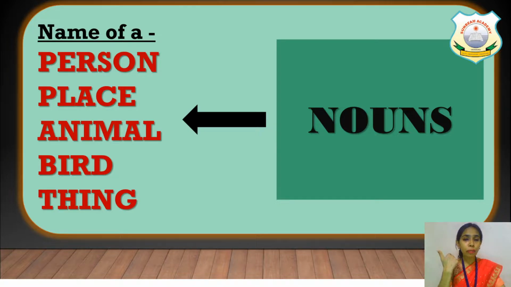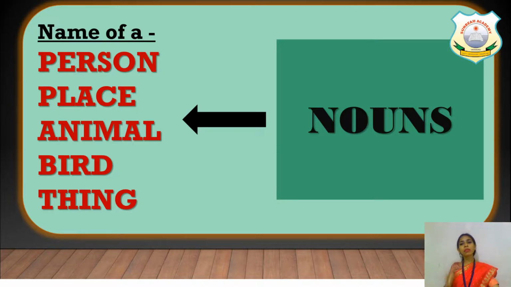Once again, name of a person, place, animal, bird, thing, they are all called naming words or nouns.